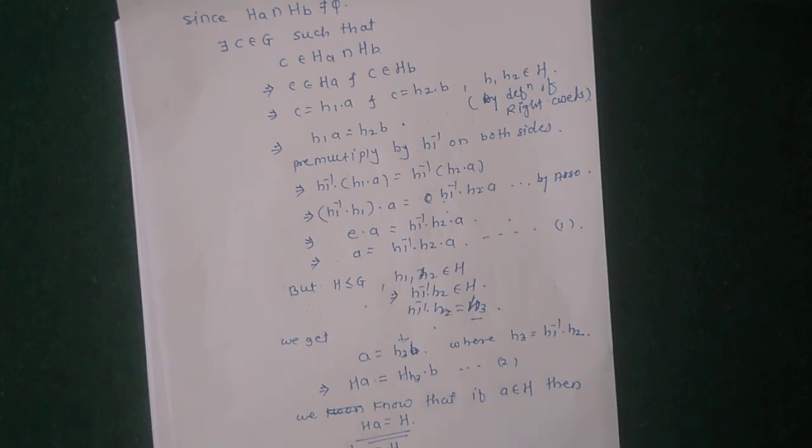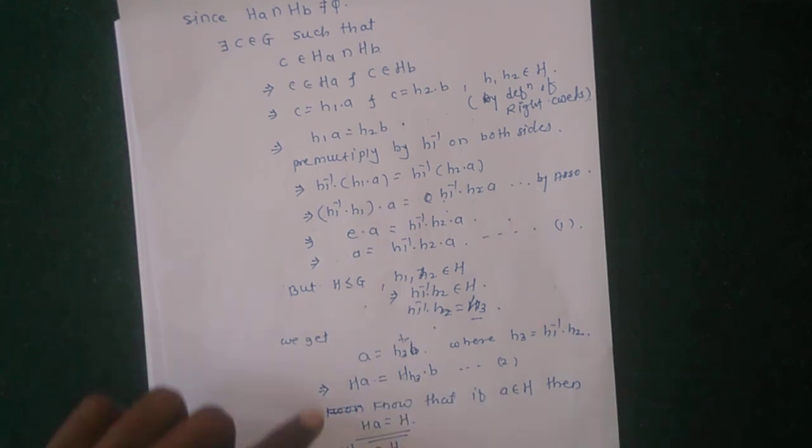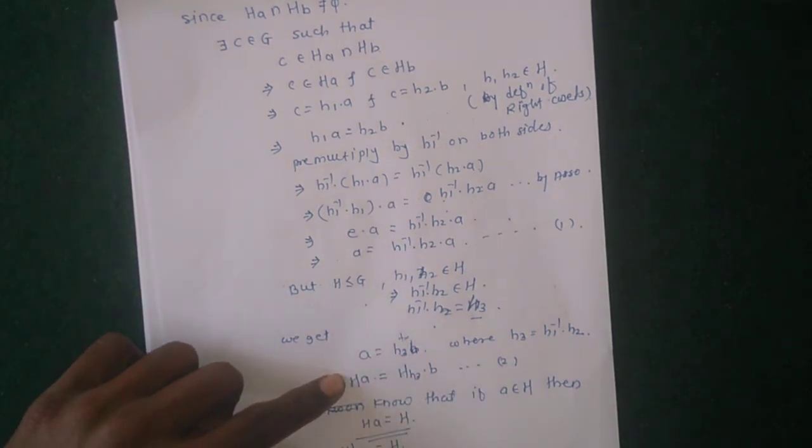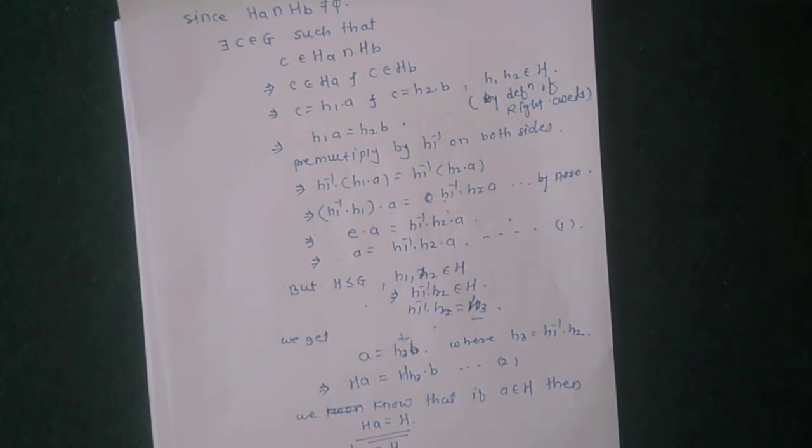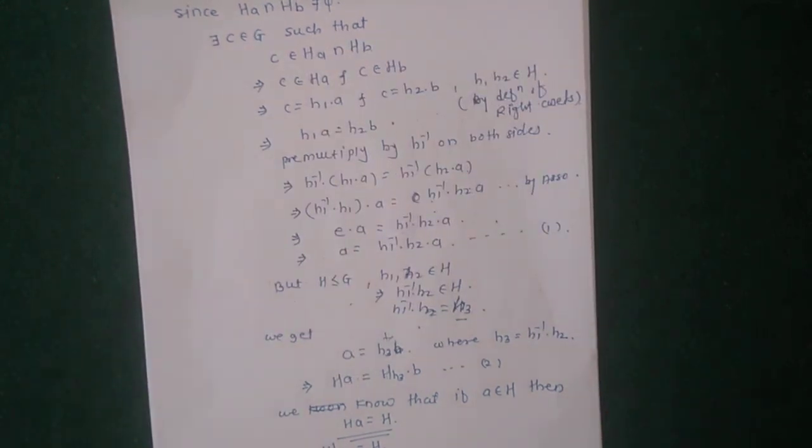So using this, H3 equal to H, because H3 belongs to H, so the right coset is H itself. So by using this HA equal to HB. So this is the proof that any two right cosets are either identical or disjoint. So a very simple proof of this theorem, okay.